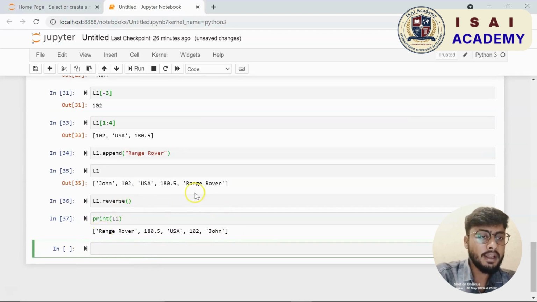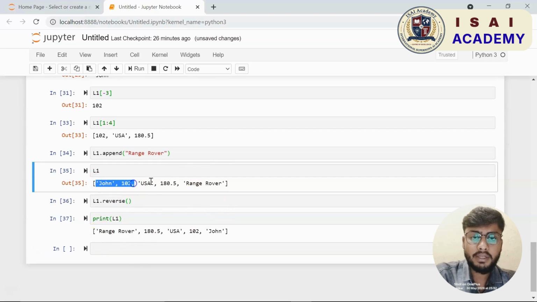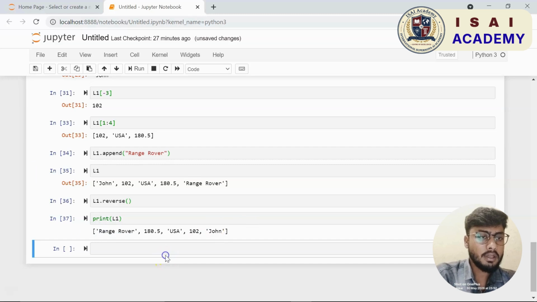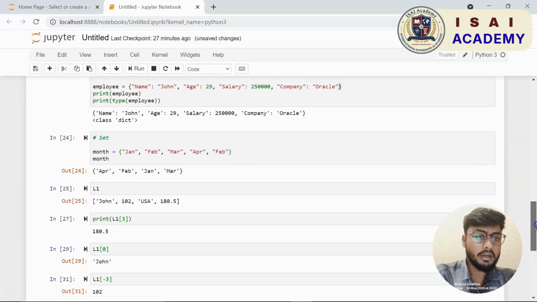Okay, moving ahead, there are some basic functions that you can use with Python objects. For example, if you want to add any new value to your list L1, you can use the append function. Suppose I write L1 dot append.